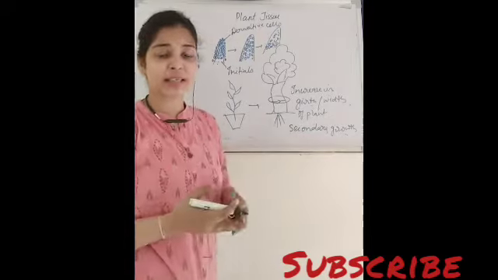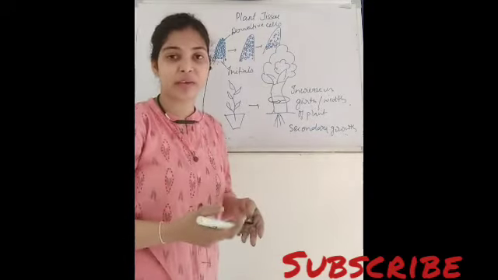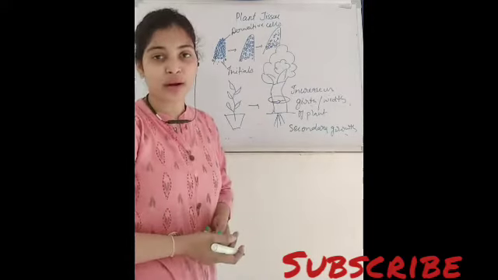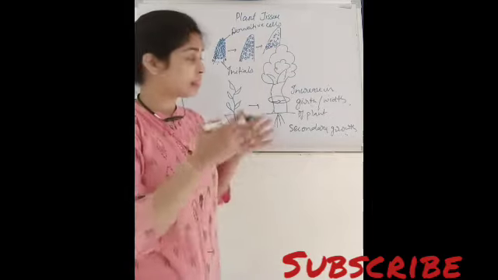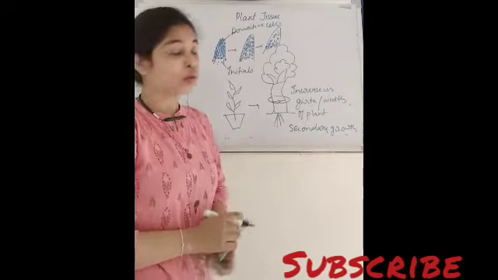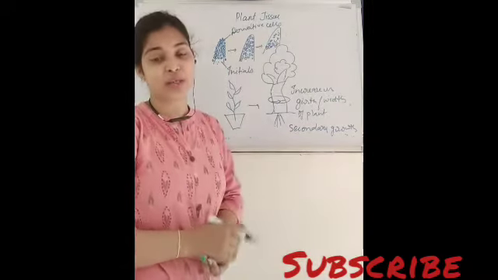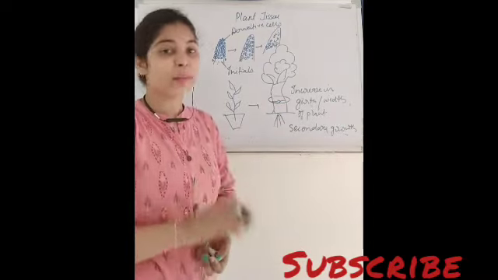Suppose one cell is there, one cell will divide, then two cells will be there, then again two cells will divide, then four cells, 4 to 8, 8 to 16 and so on. So by dividing, these cells can increase the size, meaning the length and the width of the plant. So this is how these meristematic tissues are responsible for primary and secondary growth of the plant.